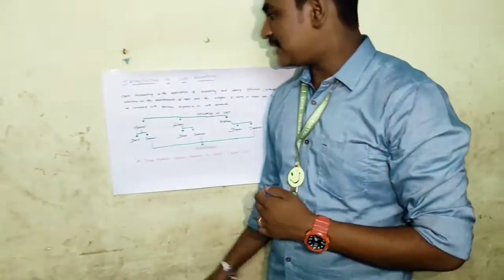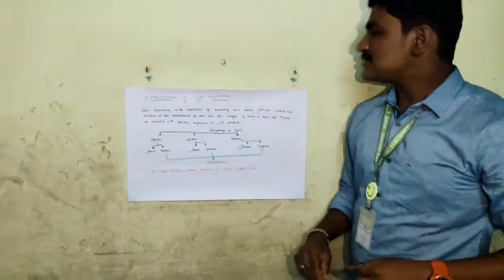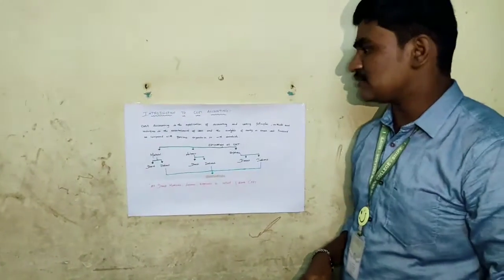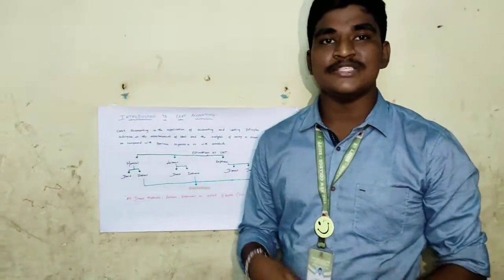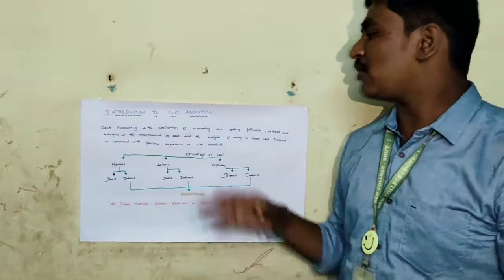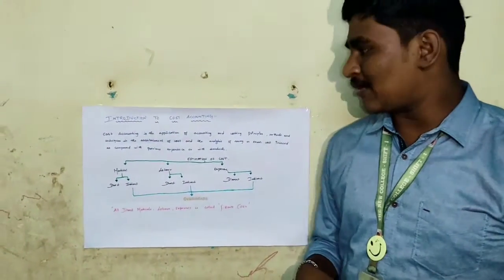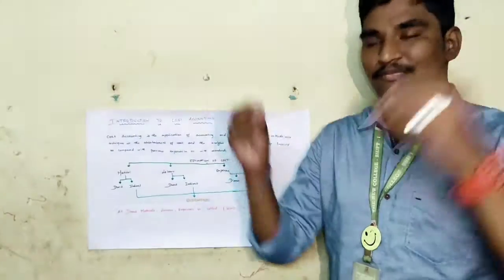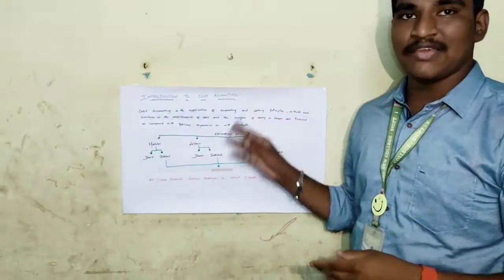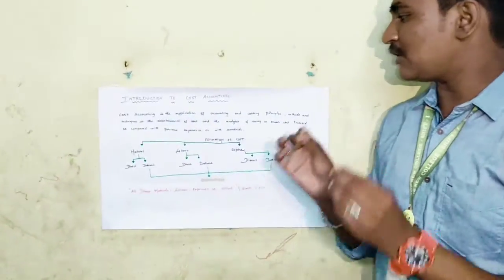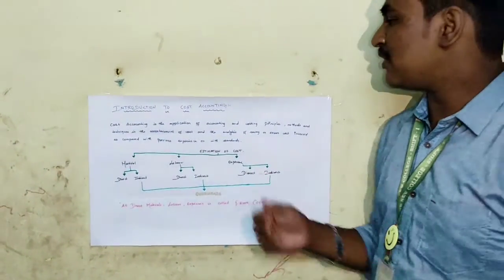Hi guys, before I tell, now we can go straight to the introduction of cost accounting. Many scientists, many philosophers and many accountants have defined what cost accounting is, including my beloved Professor N.O. Amin sir also. I have taken from various sources, so I have given three simple lines on what cost accounting is.